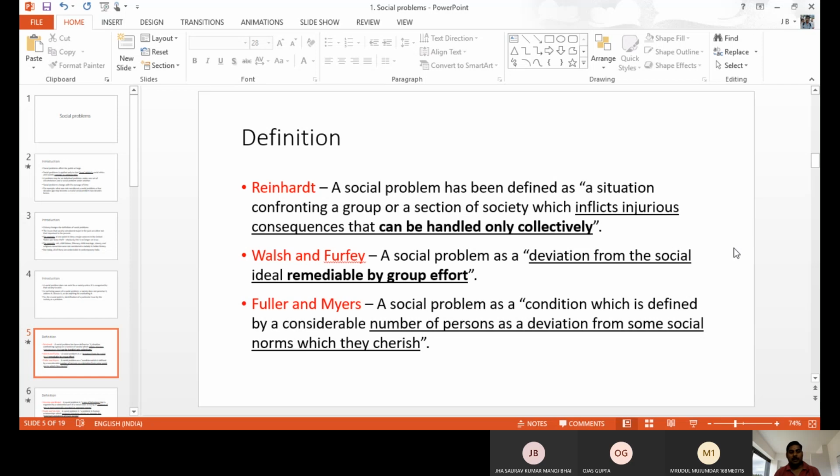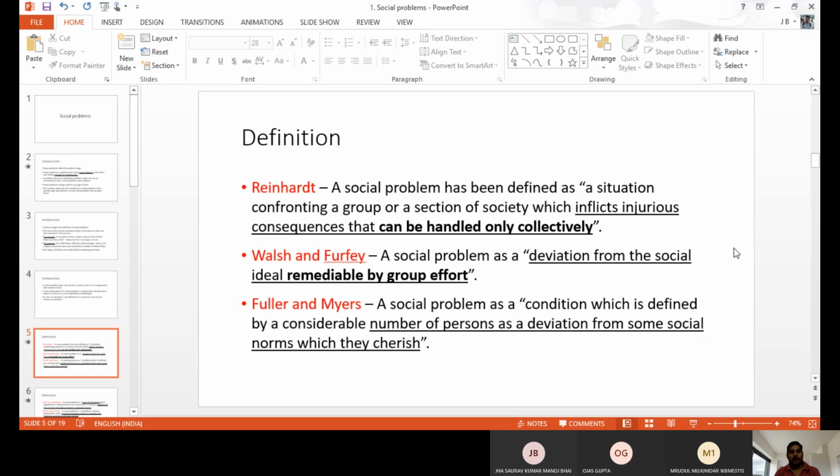We have a number of definitions for social problems, like those of Renninghart, Walsh, Fury, Fuller and Mayer. The first one says a problem is one with injurious consequences that can be handled only collectively. If an individual or a few people are not able to solve an issue, we consider it a social problem. We can handle it only collectively; only a group of people can stop it.